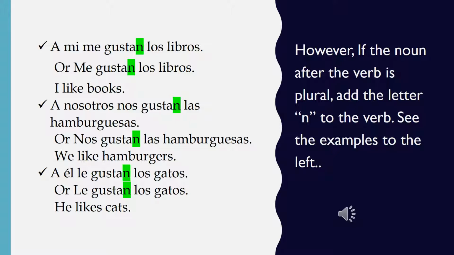Here's another example. A él le gustan los gatos, or le gustan los gatos. He likes cats. So the noun after the verb to like, gustar, is plural, los gatos. For that reason, we have to add an N to the verb, and that is gustan.